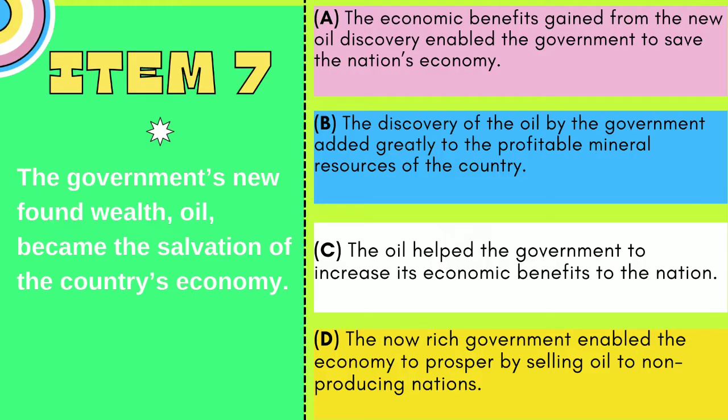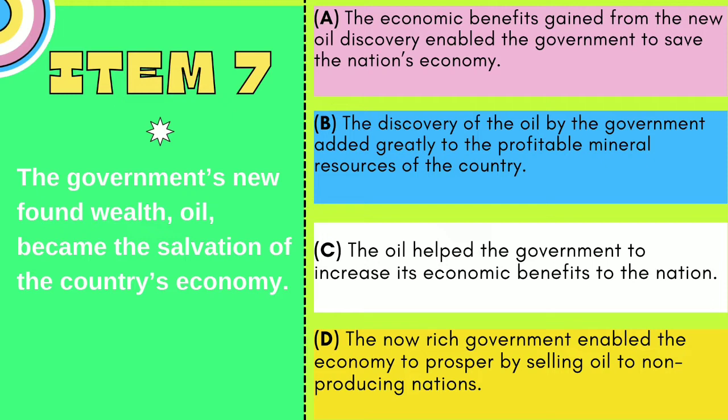The sentence states that the government found a new product to save the country's economy. The new product is oil. Option A seems to be the answer because it expresses the same idea as the original. The economic benefits gained from the new oil discovery enabled the government to save the nation's economy. But let us look at the other answer options.